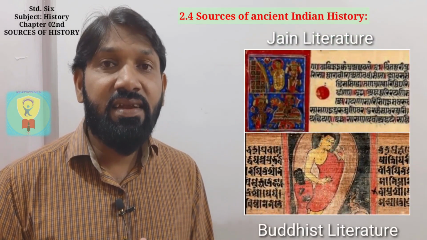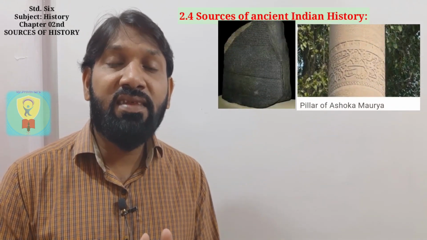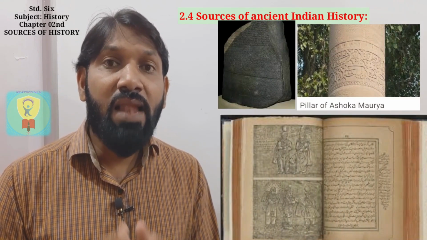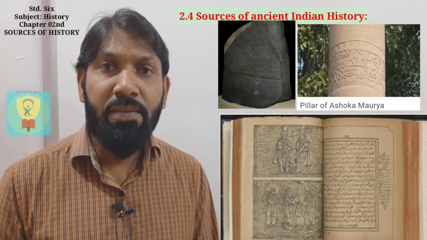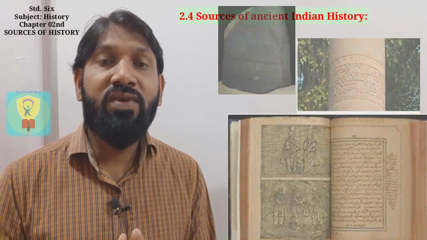Have you understood now? Very good. With this, Jain literature, Buddhist literature, travelogues, stone and pillar inscriptions, and the travelogues of foreign travelers help us to know ancient Indian history.